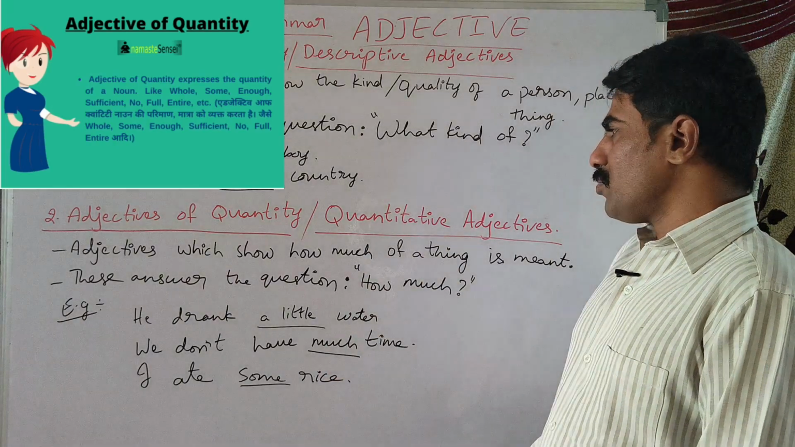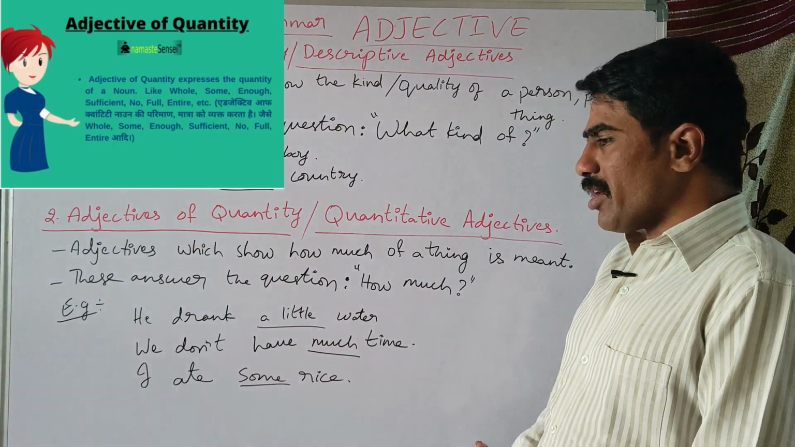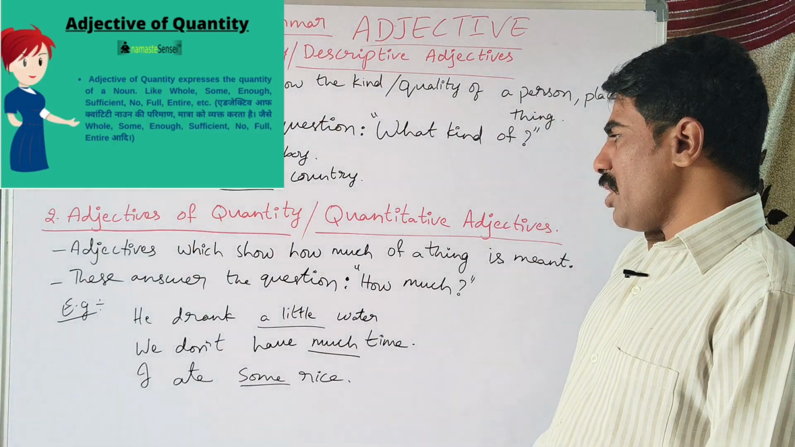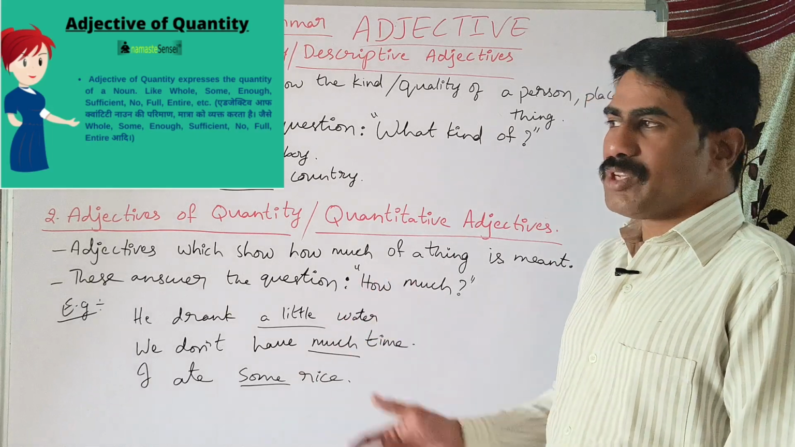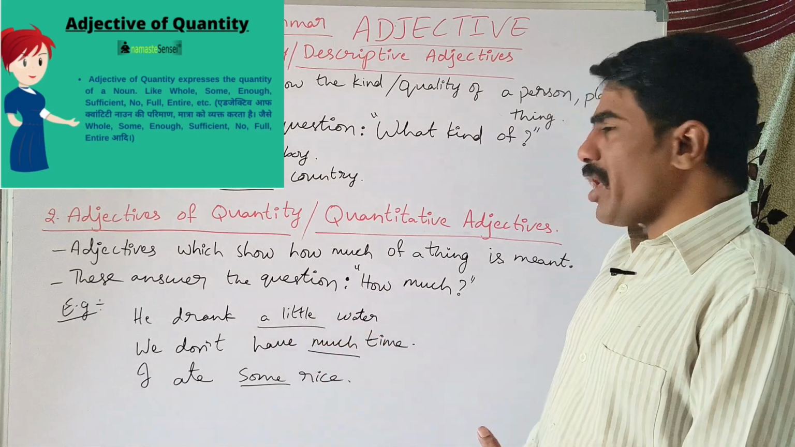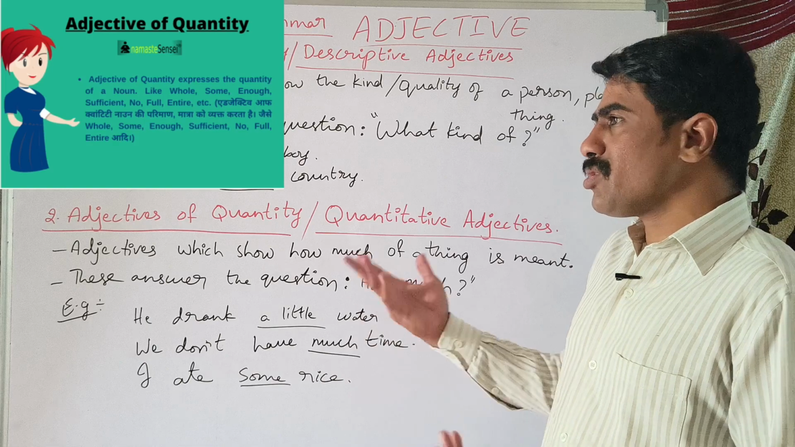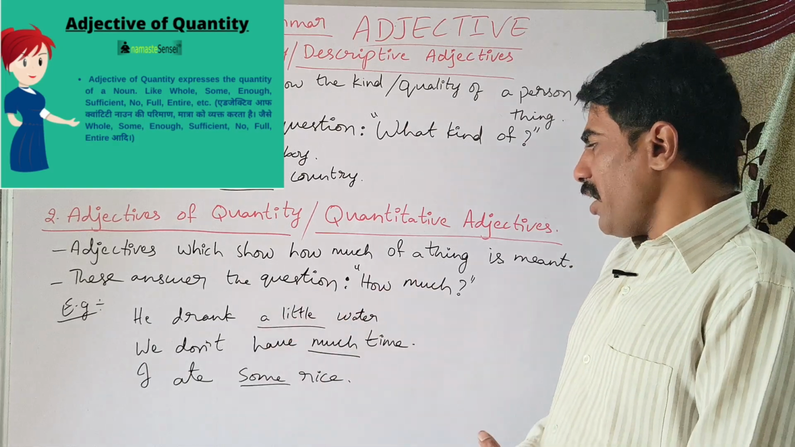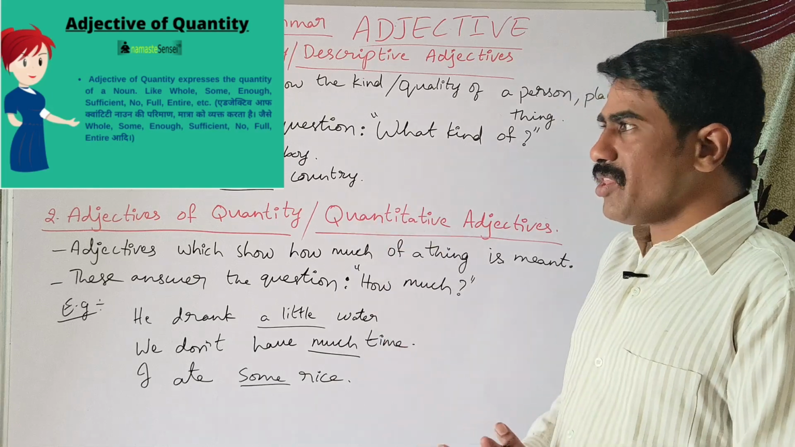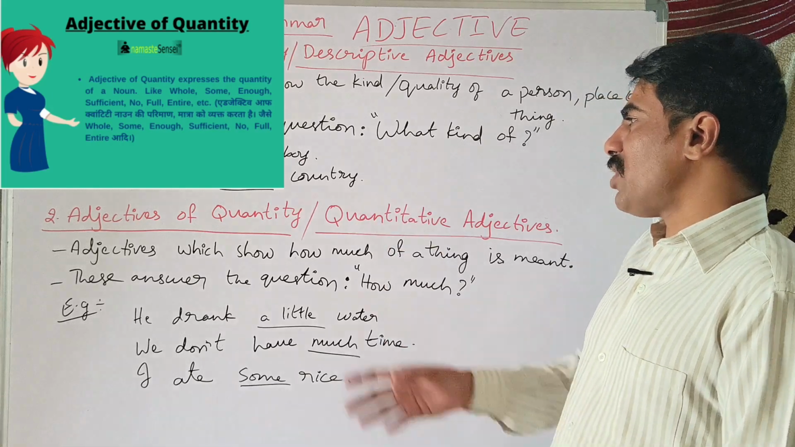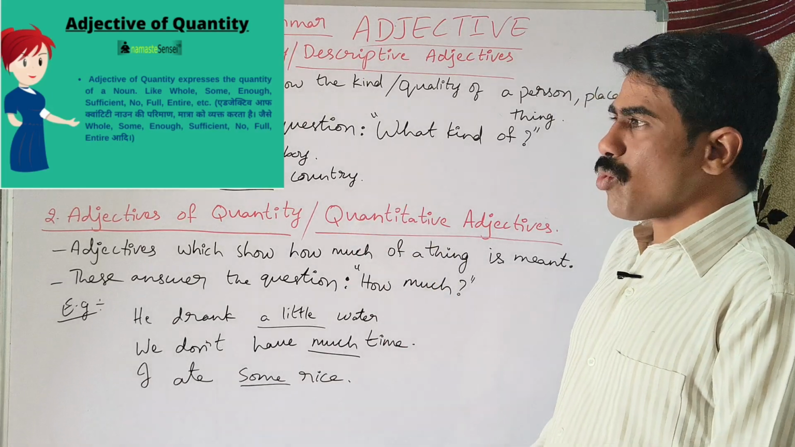Now if you look at the examples, he drank a little water. How much? A little. And then, we don't have much time. So how much? Much. Here, I ate some rice. How much rice? Some rice. So these are all different examples for the adjectives of quantity.